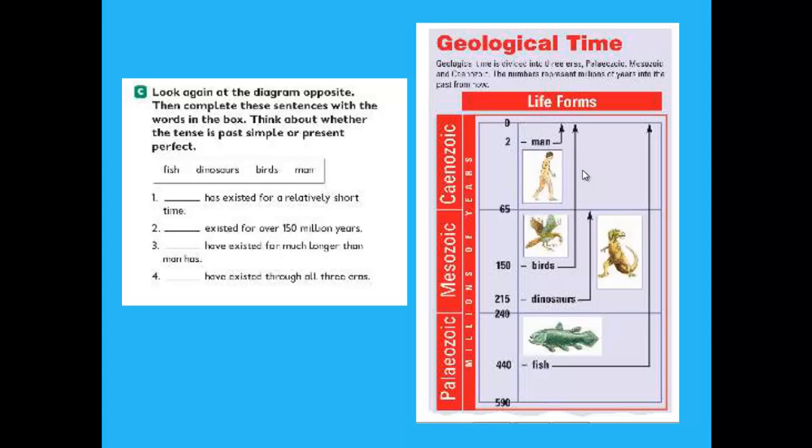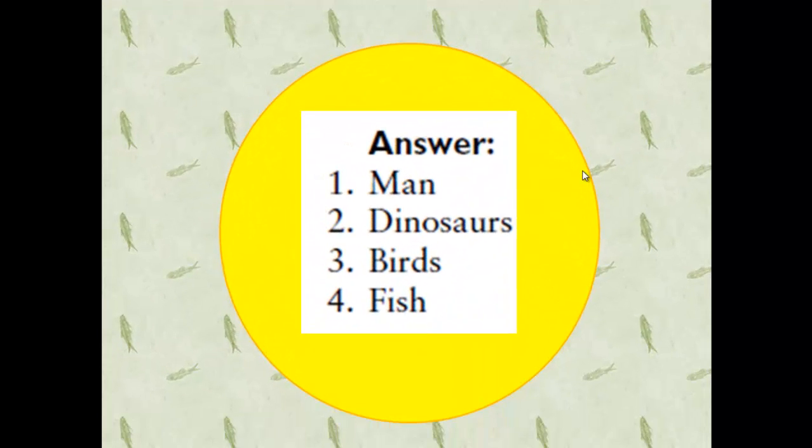Number 4, fish. Fish have existed through all 3 eras. So here also we use present perfect, because fish have still lived until nowadays. After doing this exercise, let's move to the answers.